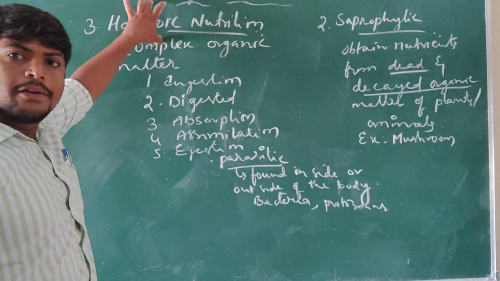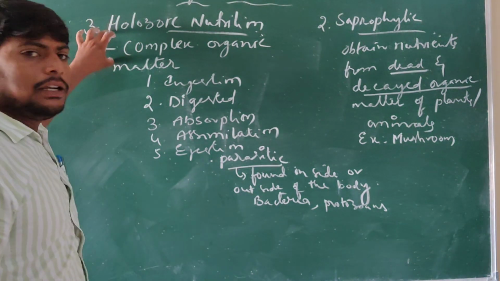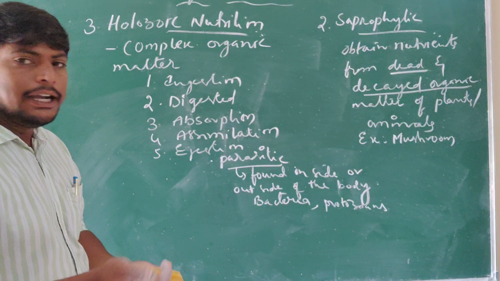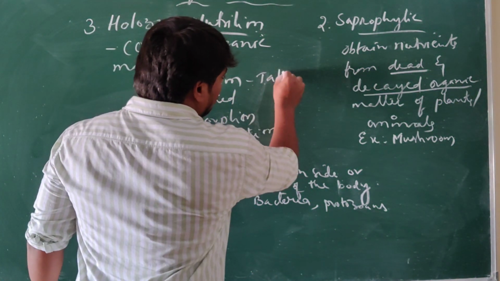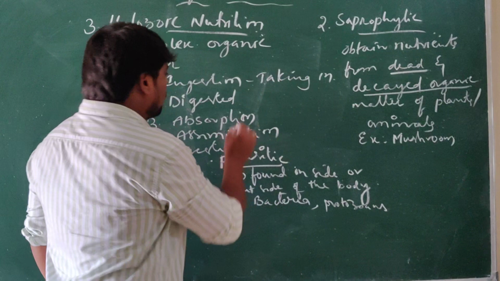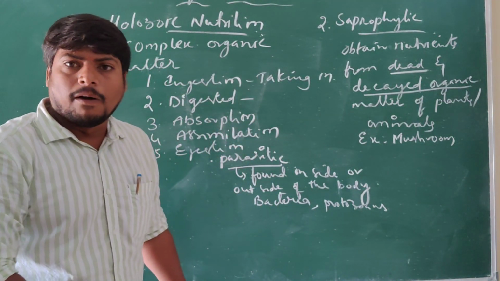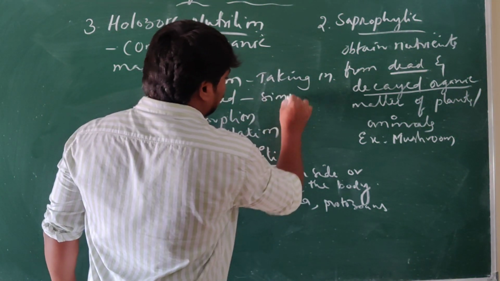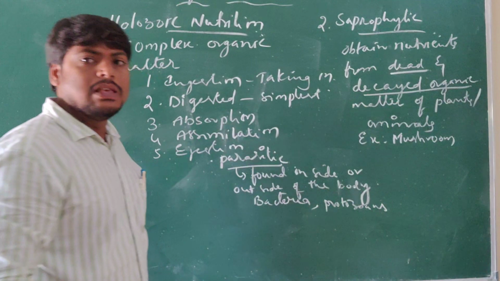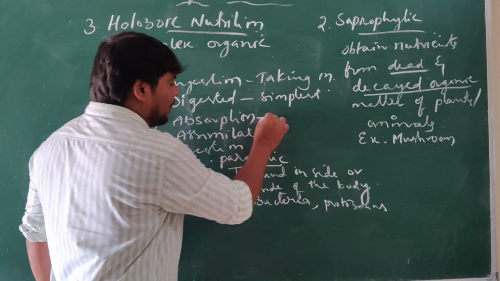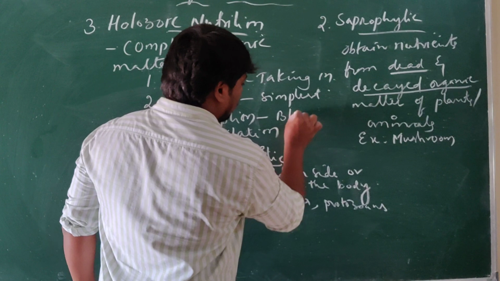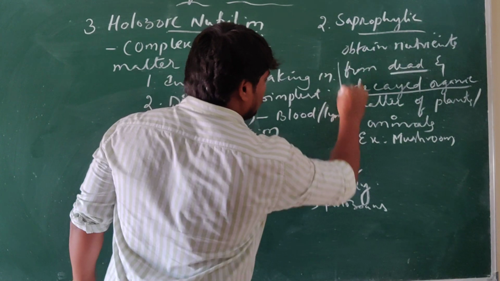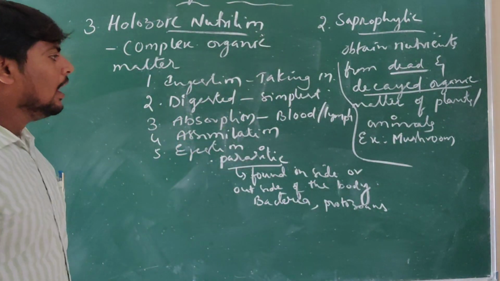So, during holozoic mode of nutrition, the complex organic matter is taken in by ingestion. Ingestion means taking in. After that, the food goes into our body and gets digested, meaning complex food is converted into the simplest form. From the simplest form, it is transported into the blood or lymph.